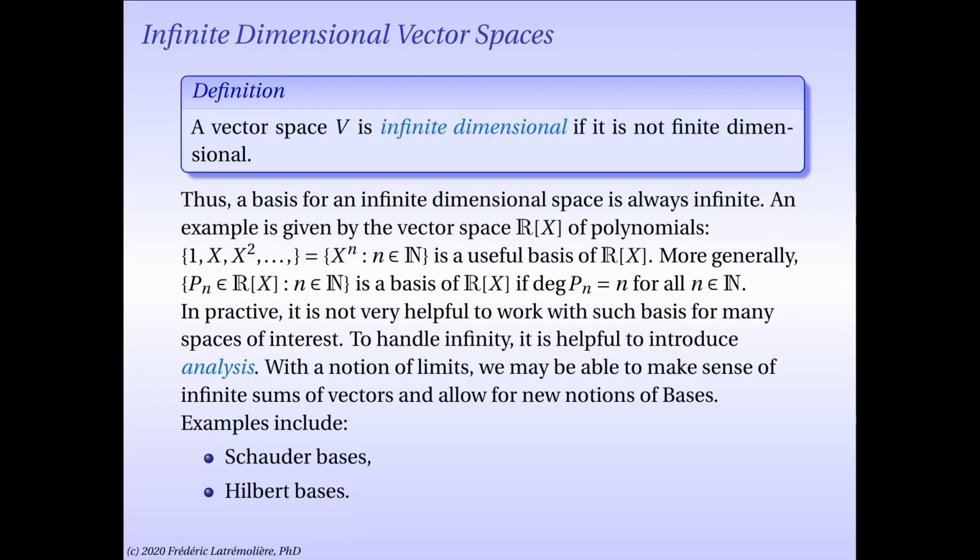If you look at all the proofs we do about linear independence, even if we're working with an arbitrary set that we want to show is linearly independent, we always take an arbitrary finite subset of it, such that we have a linear combination of those vectors in that finite set that is 0, and then we proceed. So the idea is that when you do only algebra, you can only do finite sums. We know how to do that. If you want to talk about infinite sums, then you need to introduce a notion of limits. So this is why, in practice, it turns out that outside of a few special cases, bases outside of finite dimensions are often not that useful.